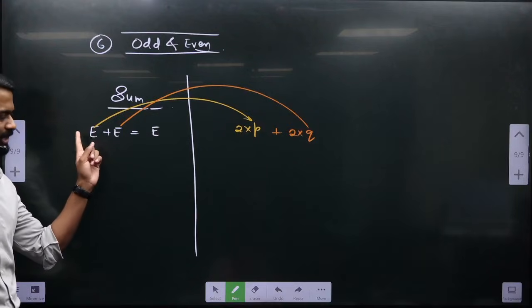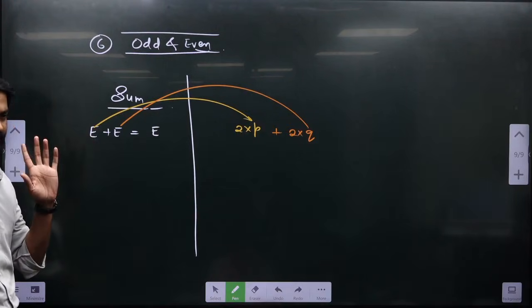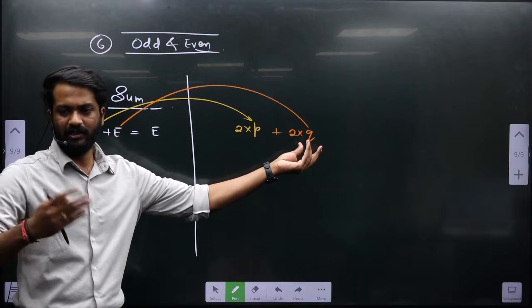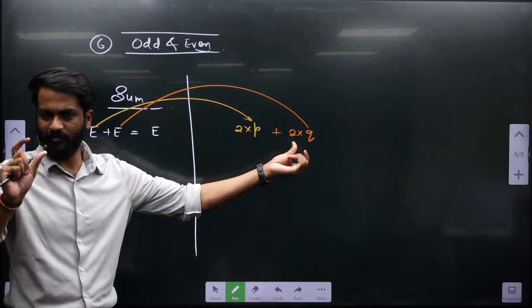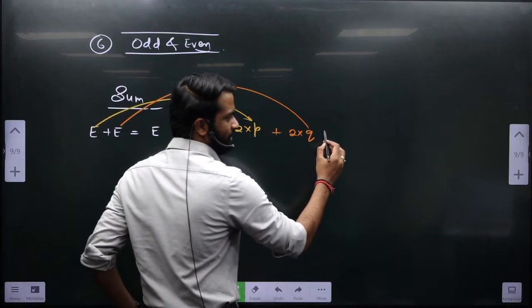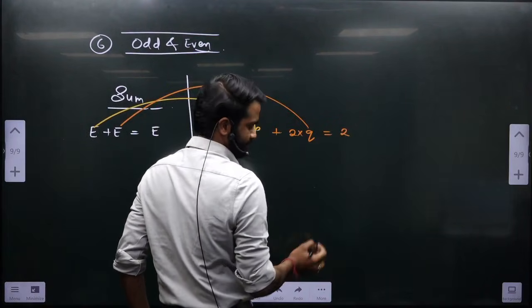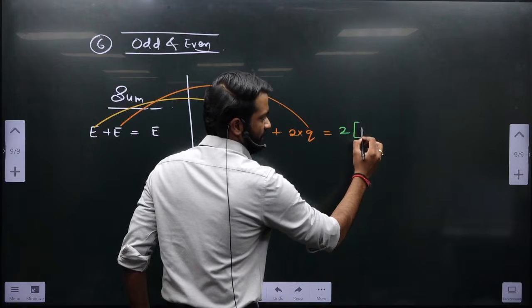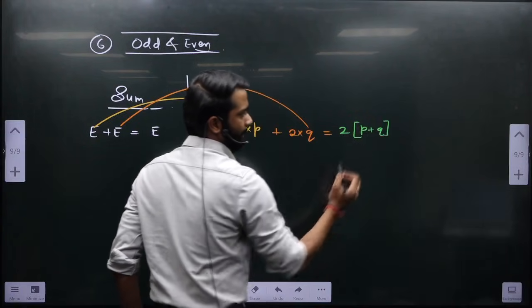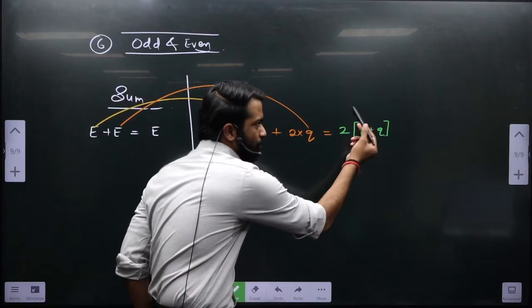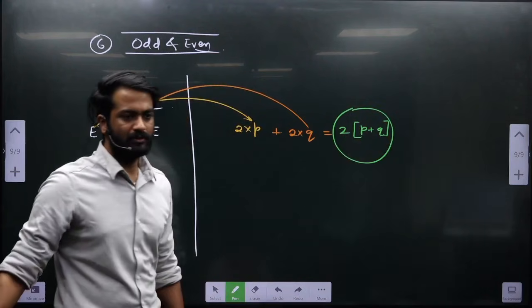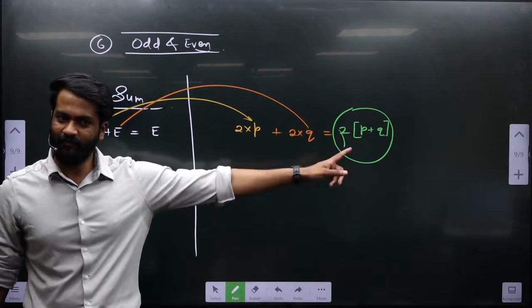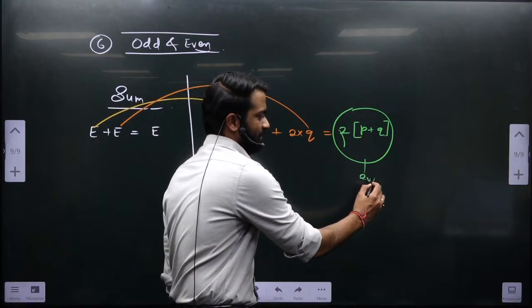I have represented them by e, but both can be different. So this is nothing but 2 into some p. There could be other factors of 2, but at least a single factor of 2 will be there. If I am adding both of them, what will happen? 2 will come in common. This will be nothing but 2 into p plus q. So whatever is the output, this output is also having a factor of 2. This is also an even number.